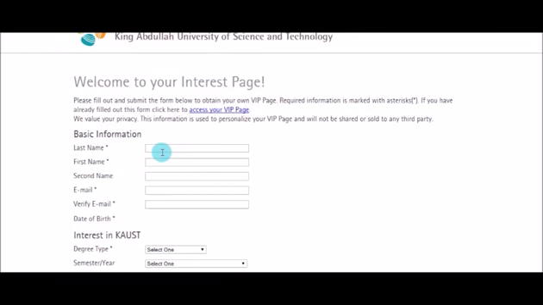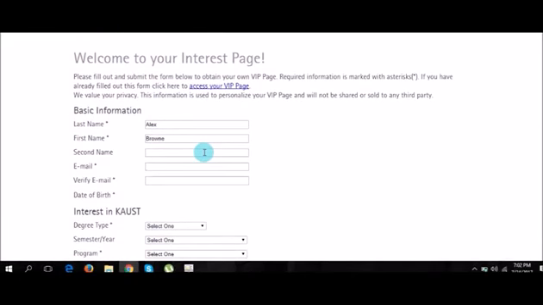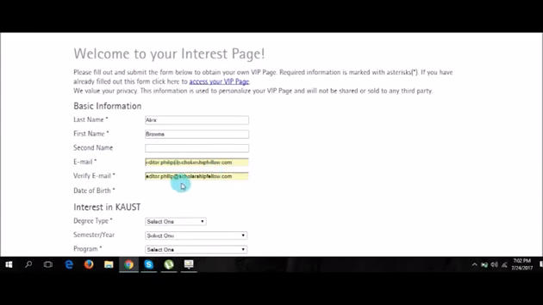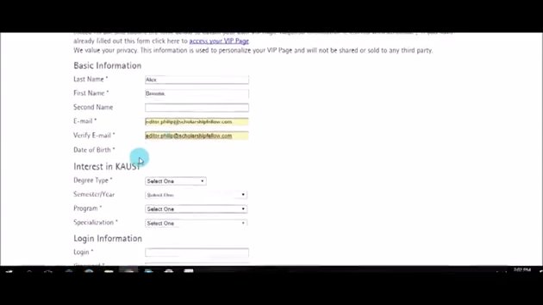So what you have to do is just write down your first name, your last name, and then your email address. Obviously, you can choose any email address you like. In my case, I'm going to choose editor Phillips at scholarshipfellow.com. That is my email here. You have to write your email once again.